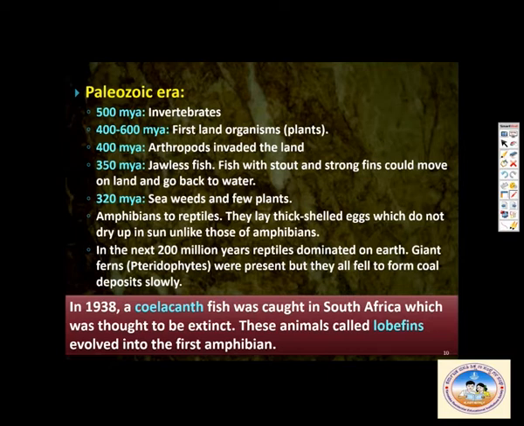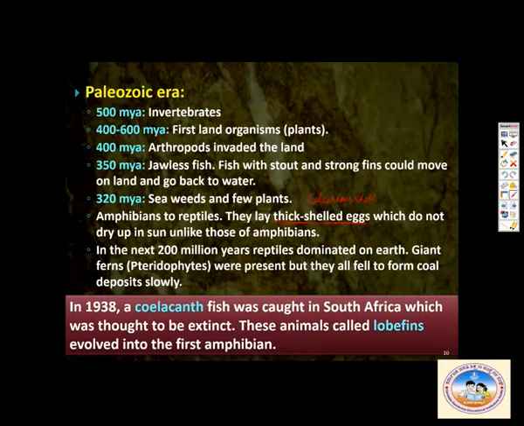The characteristic feature of reptiles was that they could lay thick shelled eggs with a calcareous shell, that is cleidoic eggs, which do not dry up in the sun, unlike those of amphibians. In the next 200 million years, reptiles dominated the earth, that is, all the dinosaurs.